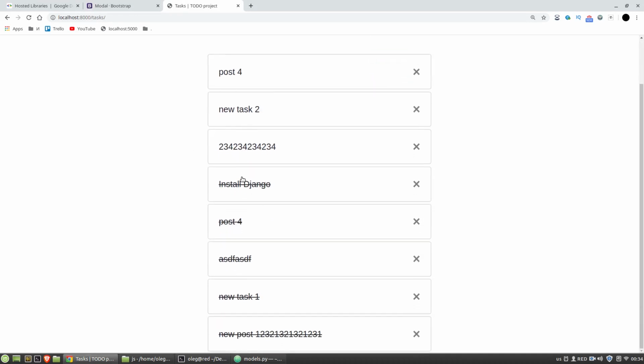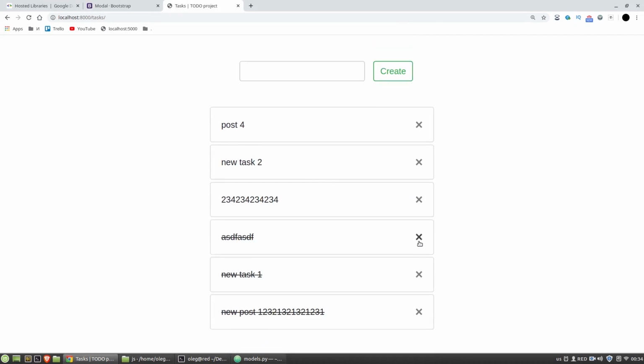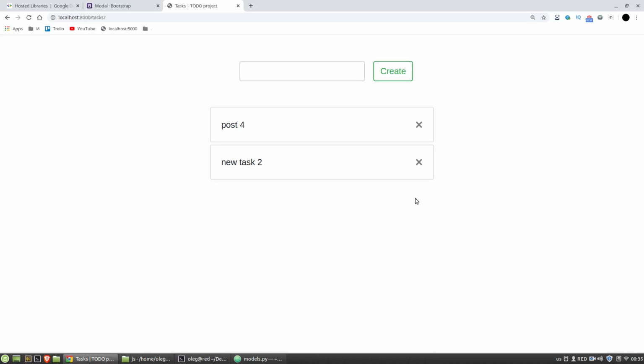F5. I've got completed tasks at the bottom and I can delete them. F5. Okay, it works.